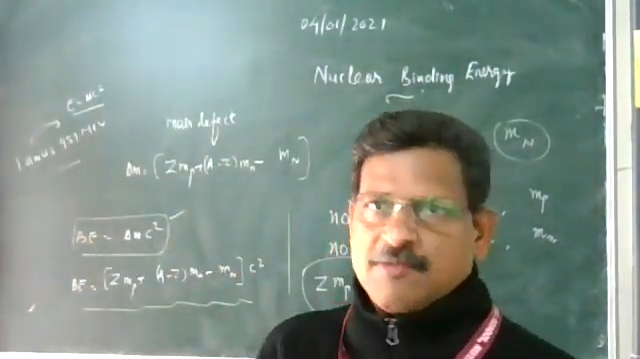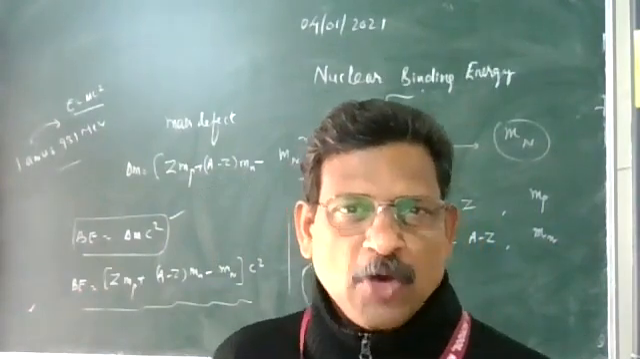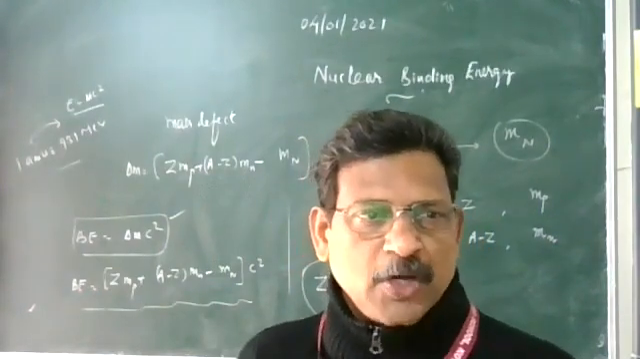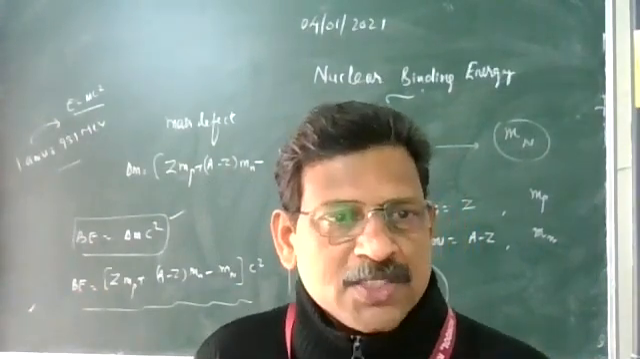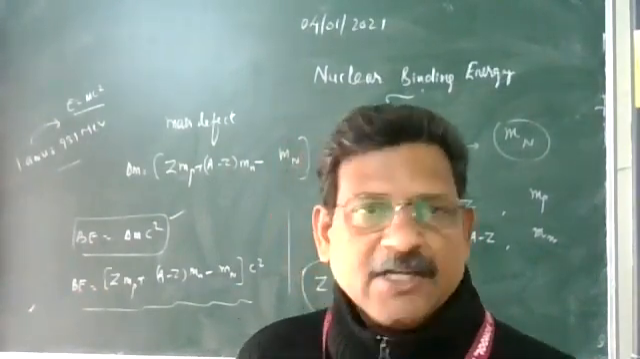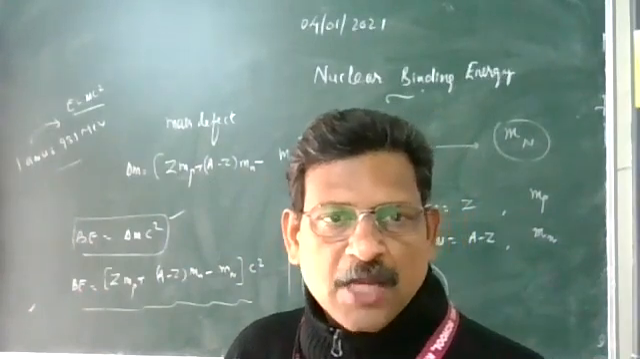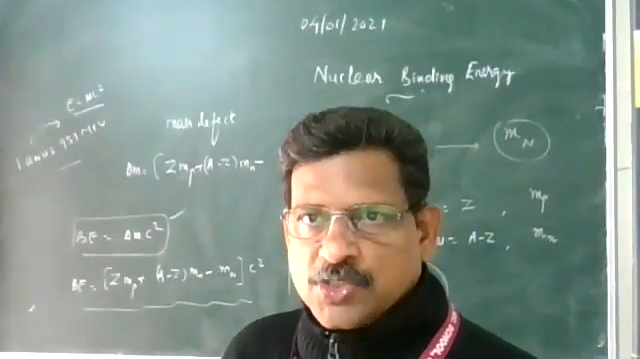Okay, first we calculate the mass defect. If the mass defect is 0.02, multiply this 0.02 by 931, and you get the binding energy. For any nucleus, we can calculate the binding energy. So this is the equation for calculating the binding energy.